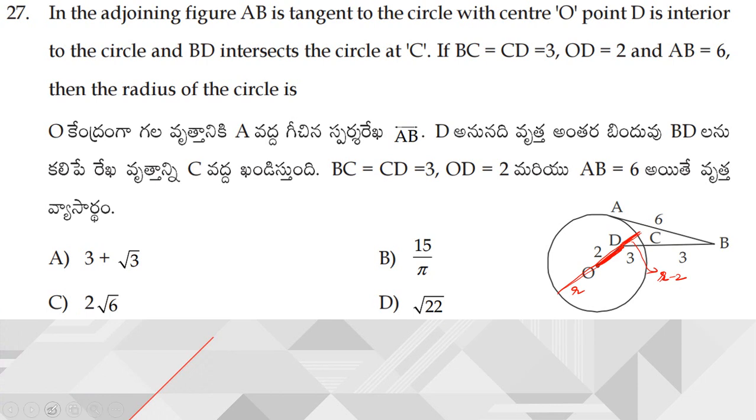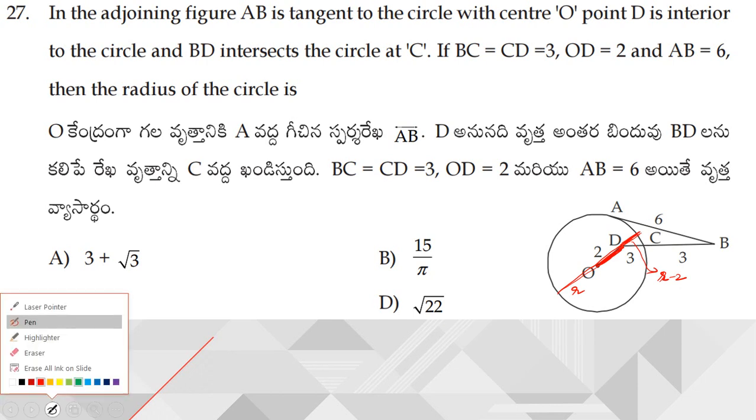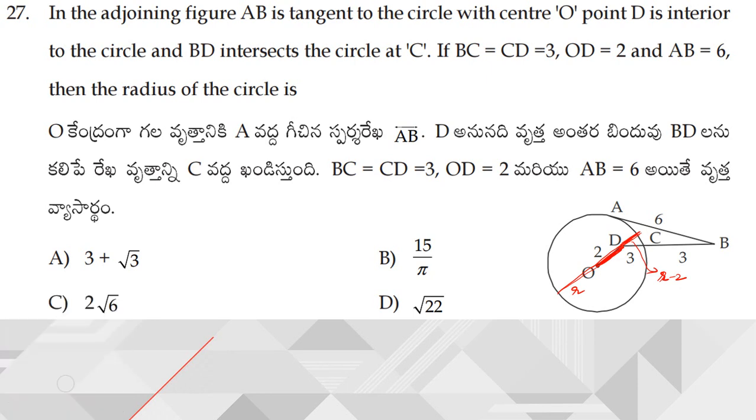Now let us go on with some other color. Next what I am going to do is extend this line passing through D. I am going to extend this line passing through D, and he has given this length is 3 units and this length is also 3 units. Suppose this length from D is some X. This length from D is some X.